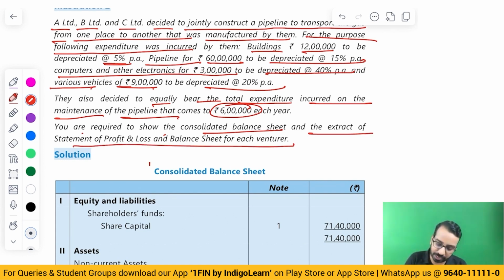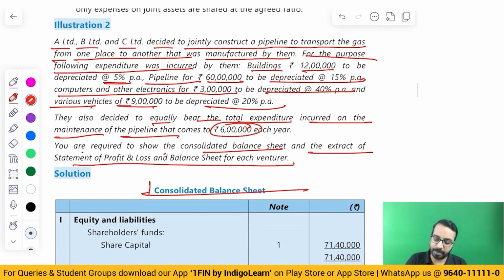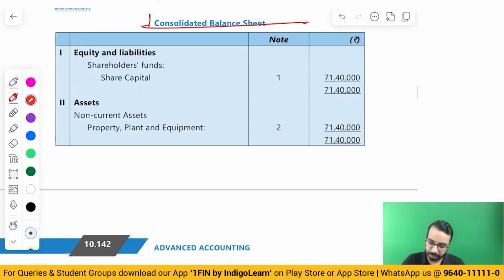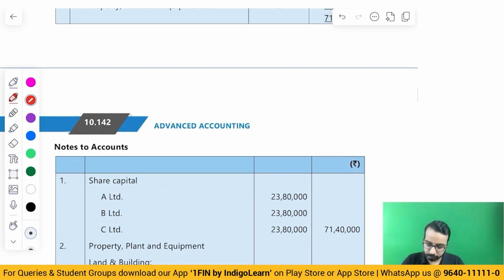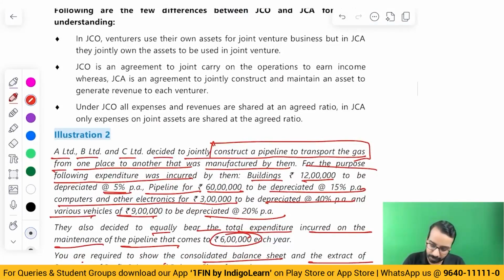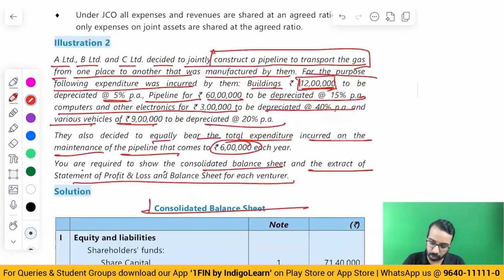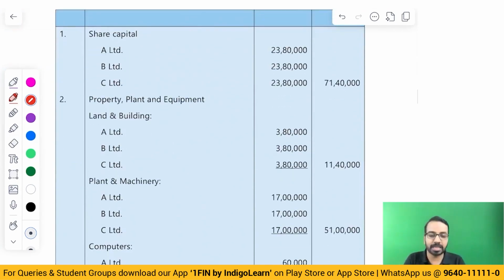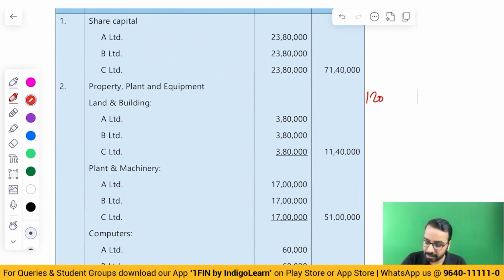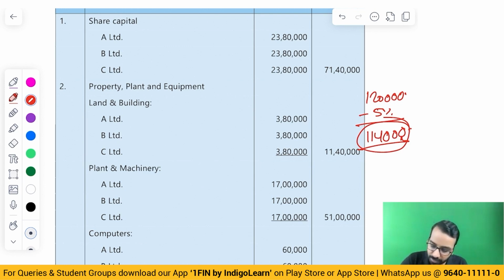The first thing is this is not a consolidated balance sheet. We don't have a terminology like consolidated balance sheet. They're constructing a pipeline to transport the gas, so we are creating an asset. Now, how will we work it out? We have incurred 12 lakhs of cost and depreciation should be at 5%. So as far as the asset is concerned, 12 lakhs minus 5%, I get 11 lakh 40,000. This is the jointly controlled asset. This jointly controlled asset will be shared by A, B, and C in their respective financial statements.